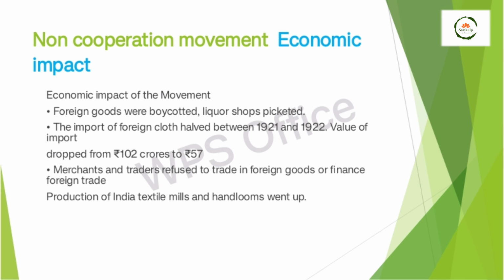Now the economic impact. As we boycotted foreign goods, liquor shops were also picketed. As a result, the import of foreign cloth was basically halved between 1921 and 1922, meaning from 102 crore it shifted to 57 crore. Merchants and traders refused to trade in foreign goods or finance foreign trade. Production of Indian textile mills and handlooms went up because of the Swadeshi movement.